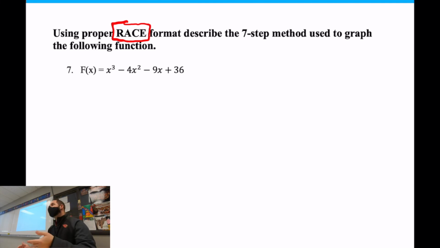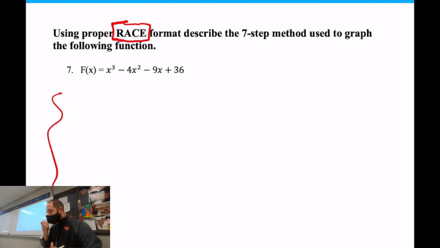In fact, I'm going to type it up just so you can see. But before we do that, I think it's important that we do the math first. If I was doing a race format question on math, I'd just do the math off to the side, maybe on a separate sheet of paper, or I just put it off to the side on this. You'll see mine. I'm going to just do it right here. I'm going to do all my work right here, and then once I'm done with the work, I'm going to start writing my little story that I have to do.